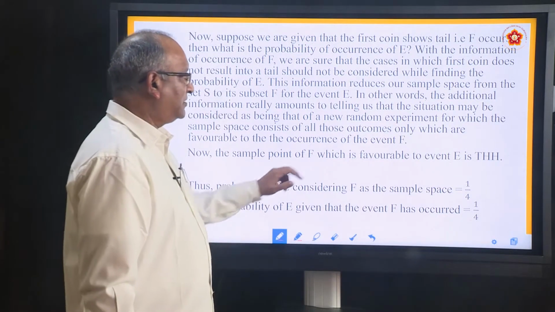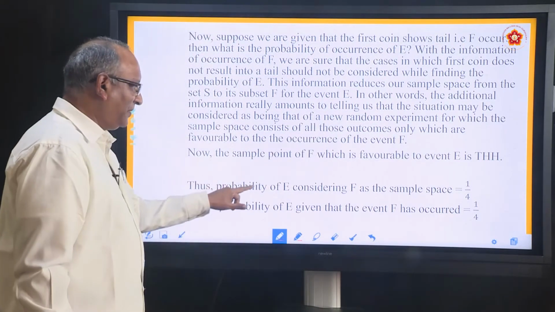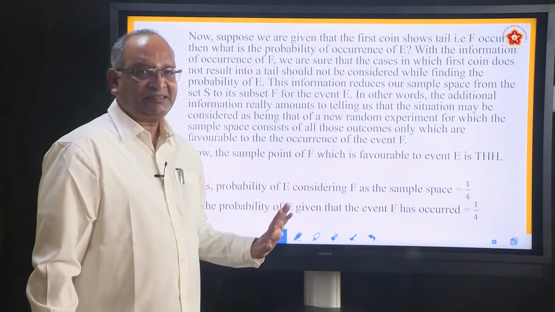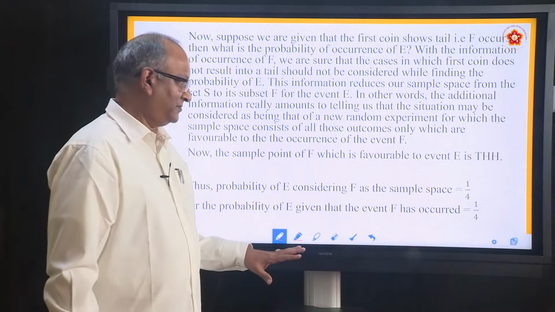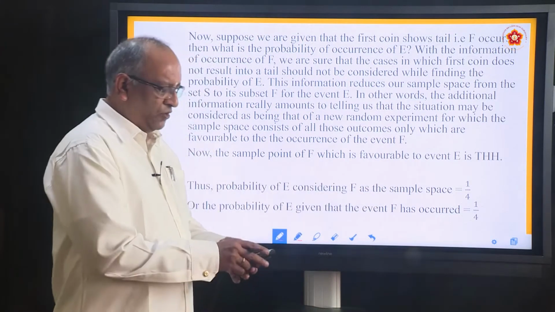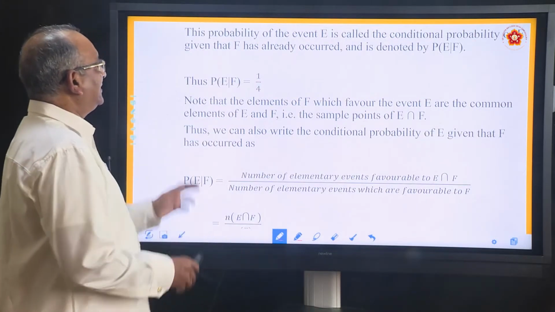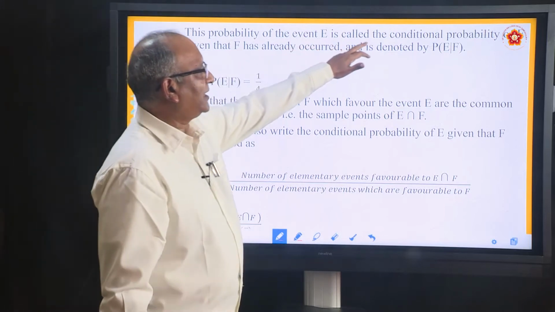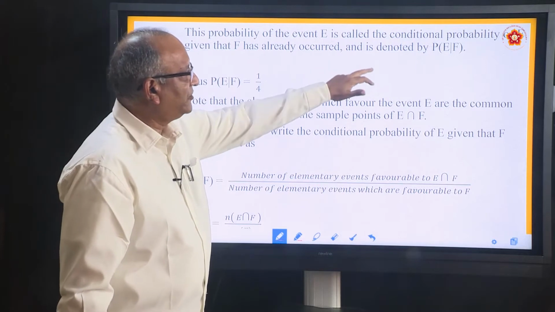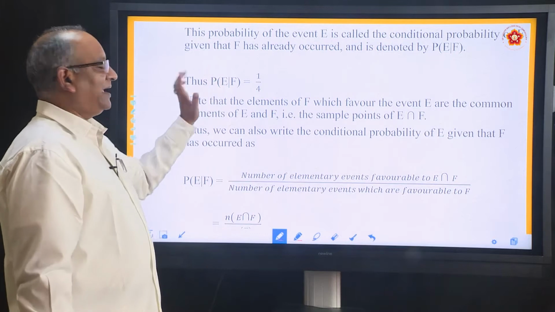Once again find out what is common, that is, the only one element which was common. So the probability of E considering F has happened is 1 by 4, or the probability of E given that event F has occurred is 1 by 4. So whatever we have discussed, it is the same. Proceed. This probability of event E is called the conditional probability of E given that F has already occurred and is denoted by P(E|F). Please make note, it is P(E|F).